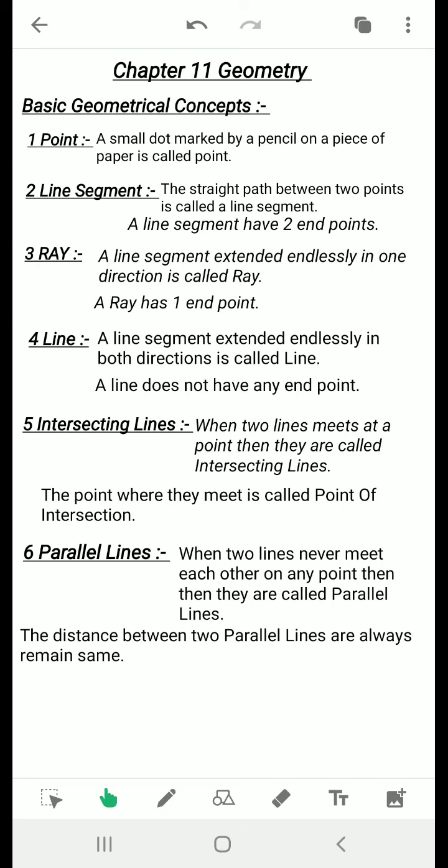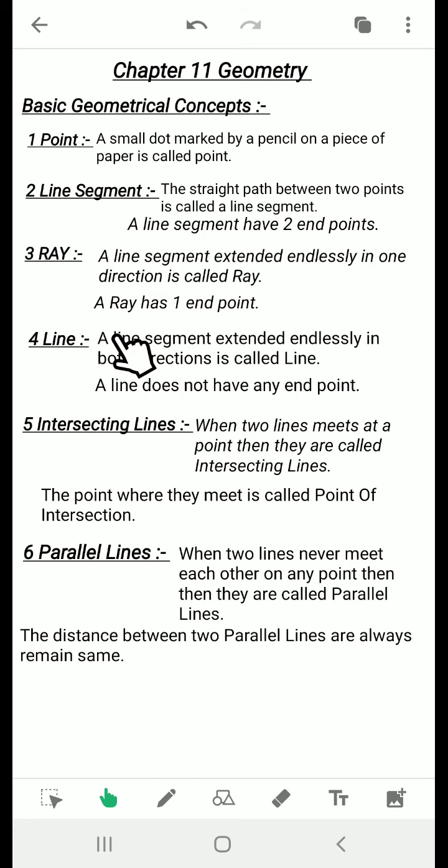The third topic is ray. A line segment extended endlessly in one direction. Endlessly means unlimited. If I extend a line segment endlessly in one direction, then it is called a ray. Understood? That means it does not have any fixed length because it can be extended endlessly in one direction. That's why it is called a ray.